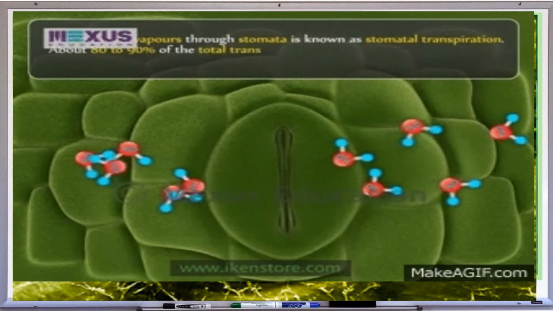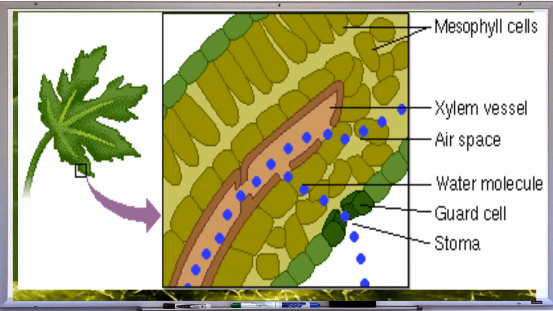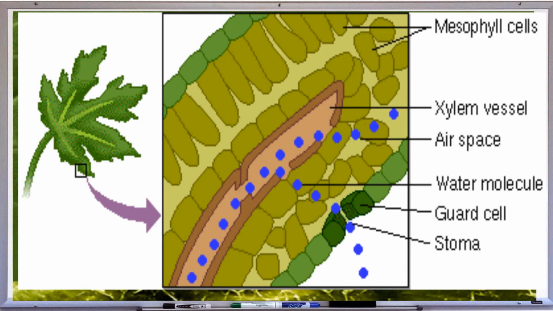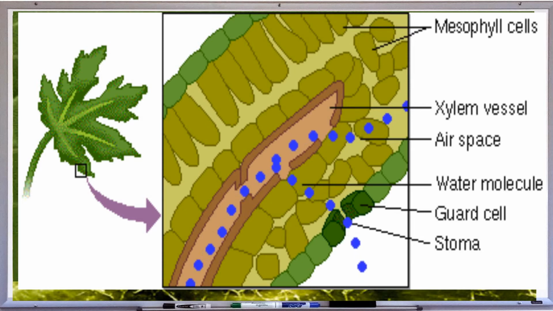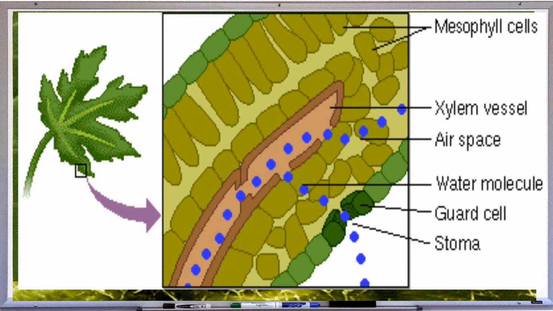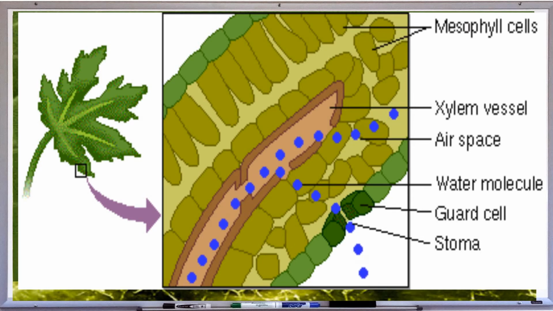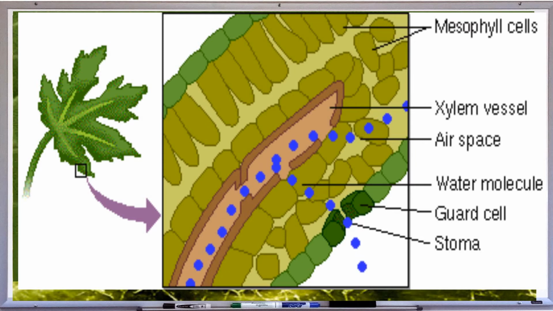When water evaporates through the open stomata, the water concentration gets lower in the mesophyll cells. As a result, more water is drawn into the cells from the xylem of the leaves through the process called osmosis. As a result, water is lost from the leaves and pressure is created at the top to pull more water from the xylem to the mesophyll cells. This process is called transpiration pull. As a result, there will be a continuous flow of water from the roots to the leaves.